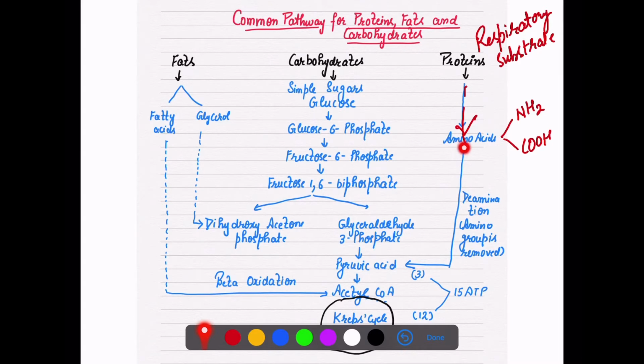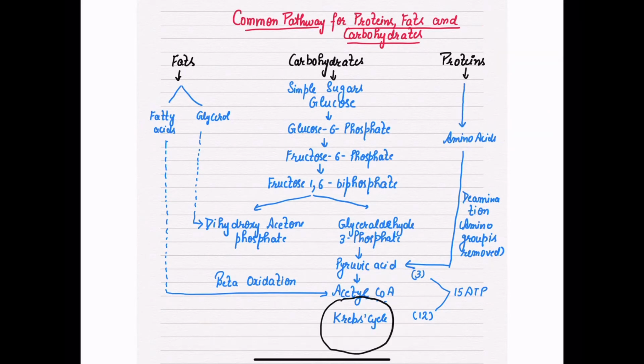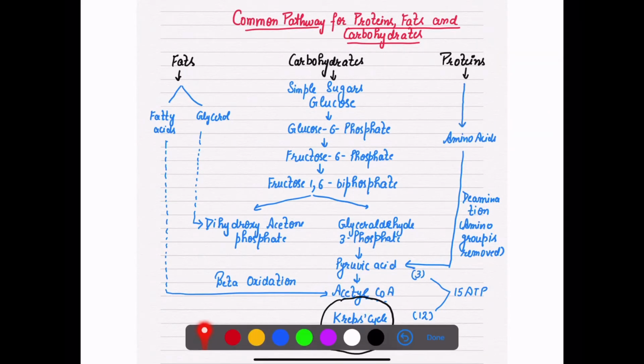Once they go through deamination, they change into pyruvic acid. So till this time, see how many ATPs are released. Proteins dissociate into amino acids, then after deamination they enter the pathway from the pyruvic acid stage.